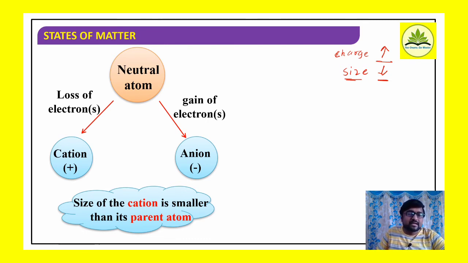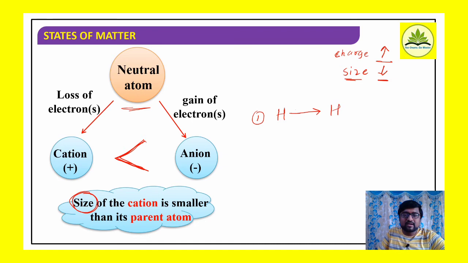But if I consider size of cation and anion, in general, size of the cation is always less than size of an anion. Remember, for a neutral atom, say hydrogen, just for example, hydrogen has two possibilities, right? Hydrogen loses an electron and gets converted into H plus ion. What is the other possibility?